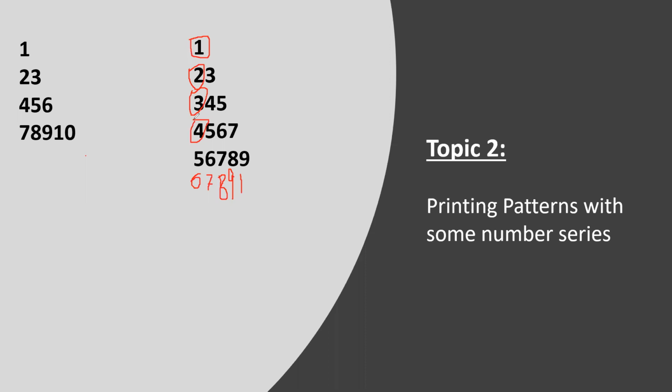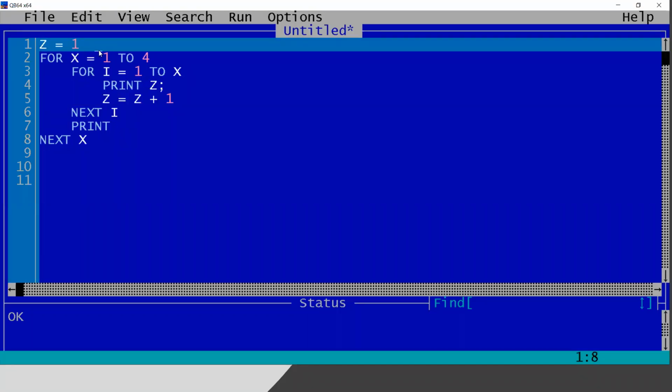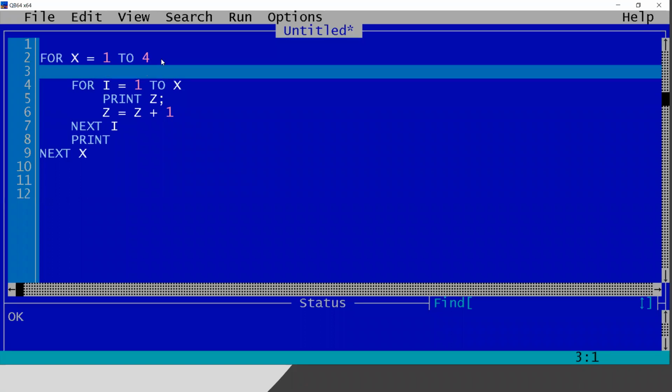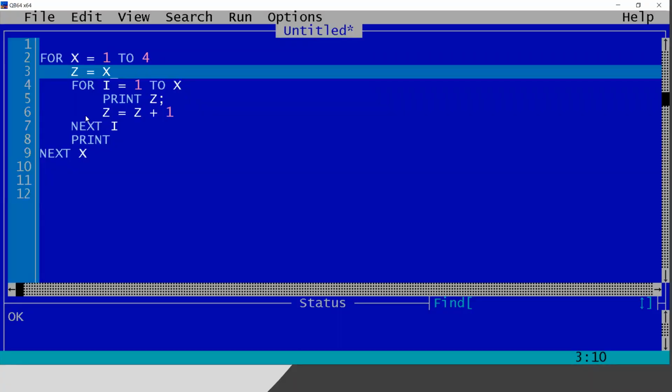Here as well, I will not think much about the pattern, because we have already checked that the pattern is very easy. The pattern is a kind of star. We just need to print an extra value z. So let me go to the program now. There will be a variable z, but I will not initialize z here. Rather, I will initialize the value of z here: z equals x. That's all. Let me check the pattern if it is correct or not. Yeah, it is increasing, so it will work for our program as well. So z will start from x every time.